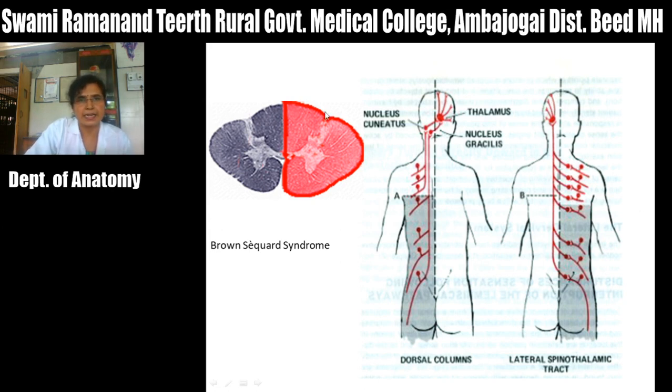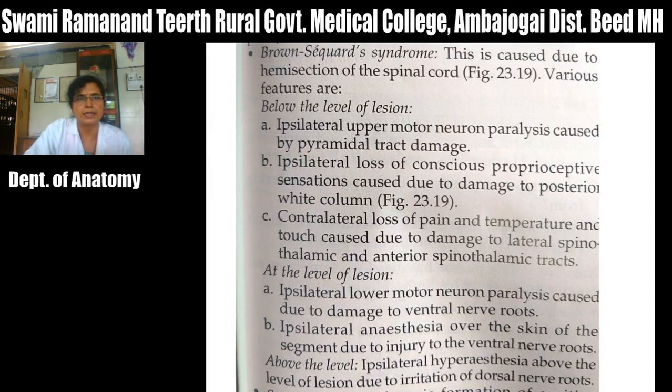In this, the complete lateral half of the spinal cord is damaged, and that is Brown-Sequard syndrome. Now the various clinical features due to this hemisection of the spinal cord.